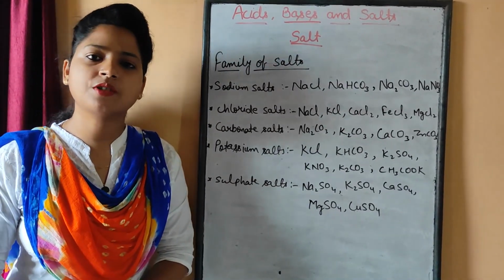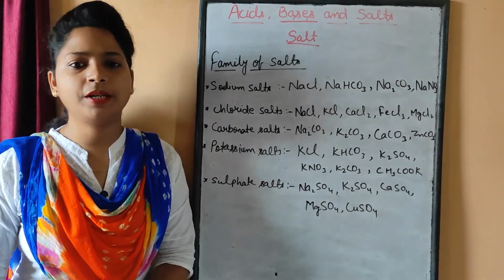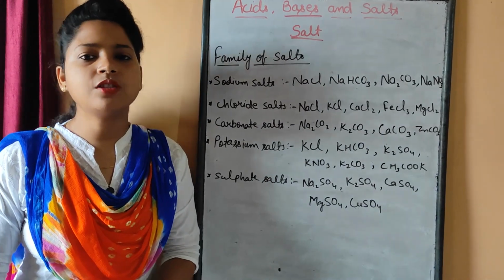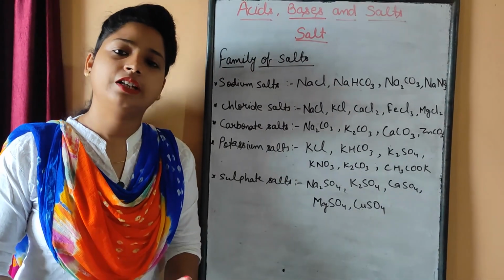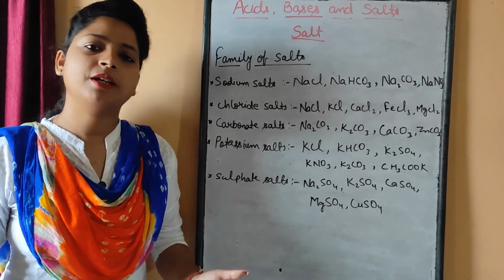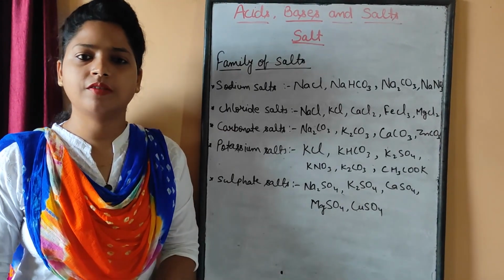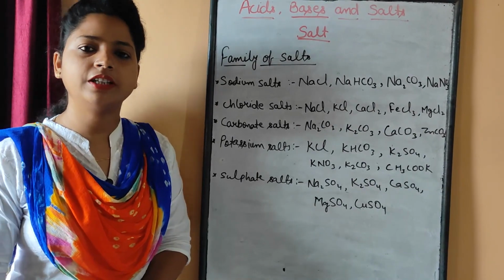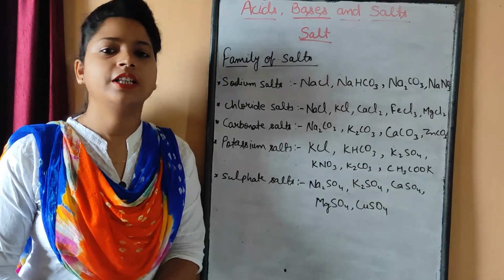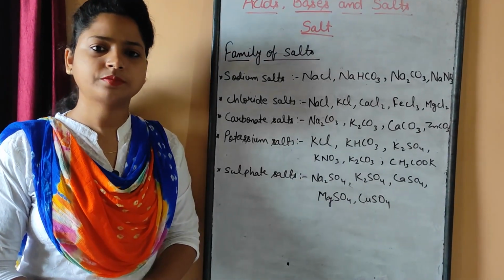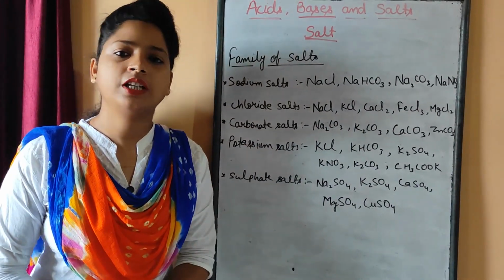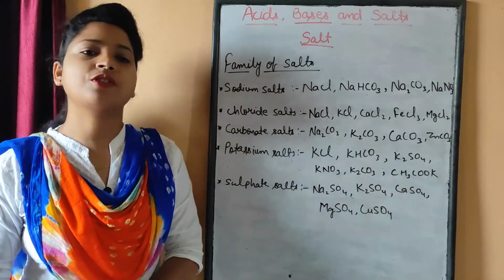Based on the types of salt, we had discussed the pH also, that it is not necessary that the pH of a salt is always 7. It might be less than 7 or more than 7. If the salt is an acidic salt, the pH is less than 7, and if it is a basic salt, the pH is more than 7. Now, let's have a look at the next topic of salt, that is the family of salts.